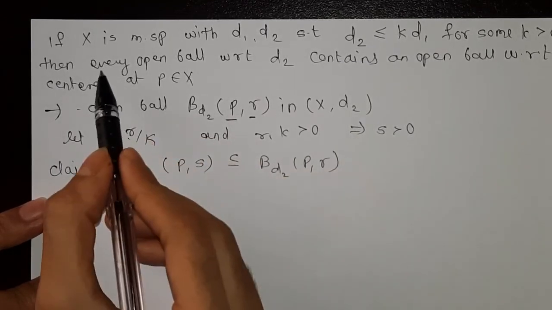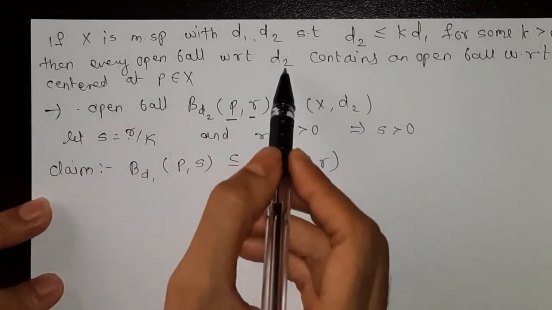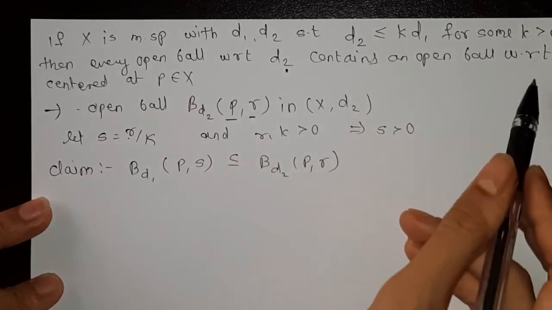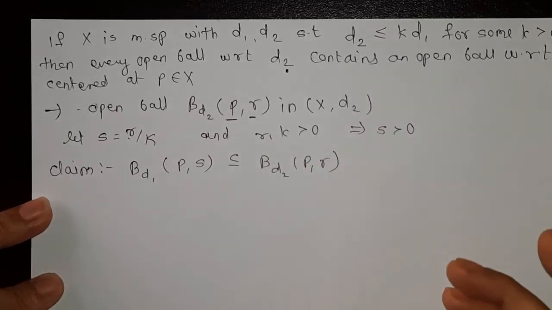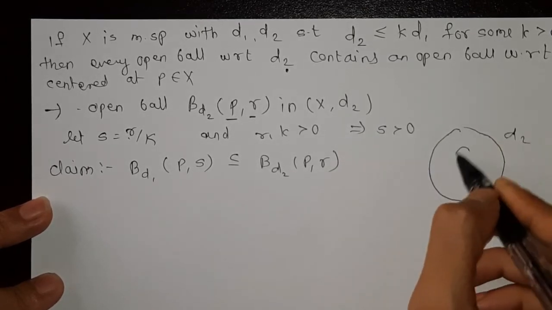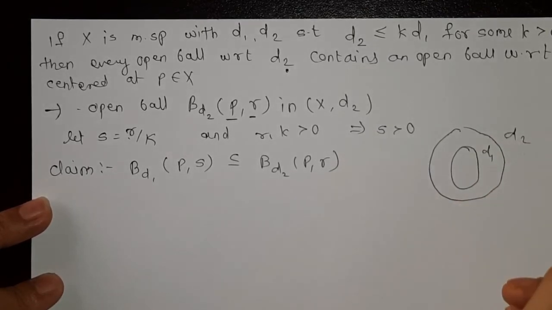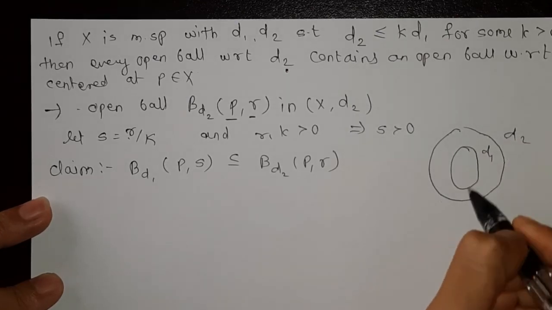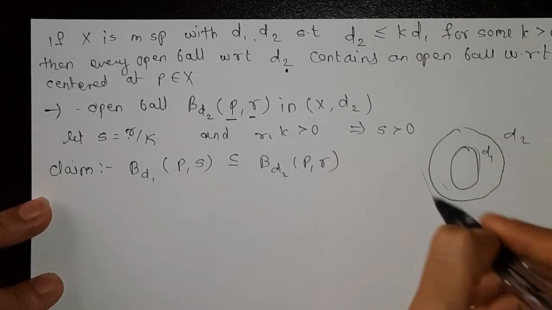Means every open ball with respect to d2 contains an open ball with respect to d1, means we have to show this is a subset of this.